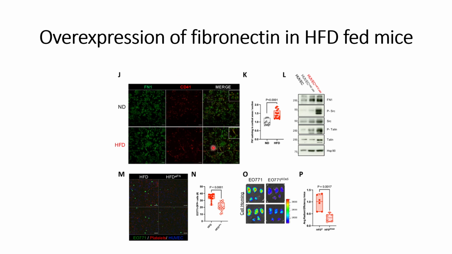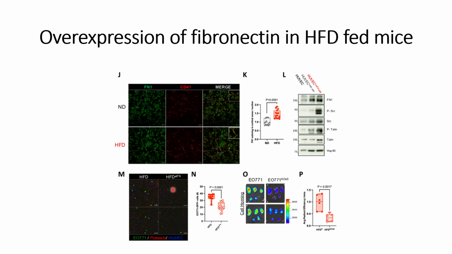This is shown in these in vitro experiments. And now they wanted to confirm whether the tumor cells' interactions with the endothelial cells depend on fibronectin or not. In order to do that, they used neutralizing antibodies against fibronectin and checked, under the HFD mice conditions, whether it would reduce the interactions of the tumor cells to the fibronectin.